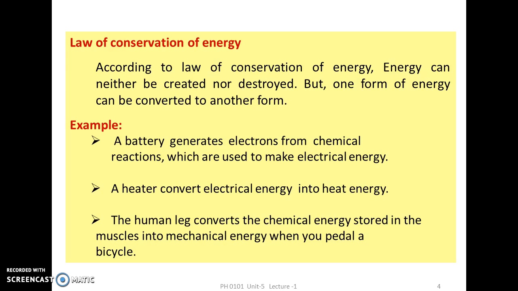What does the law of conservation of energy state? It states that energy can neither be created nor destroyed, but one form of energy can be converted to another form. Here are some examples covering the law of conservation of energy. We know that a battery generates electrons from chemical reaction, which are used to make electrical energy. So, one form of energy can be converted to another form. Next example shows how a heater converts electrical energy into heat energy. The human leg converts the chemical energy stored in muscles into mechanical energy when you pedal a bicycle.